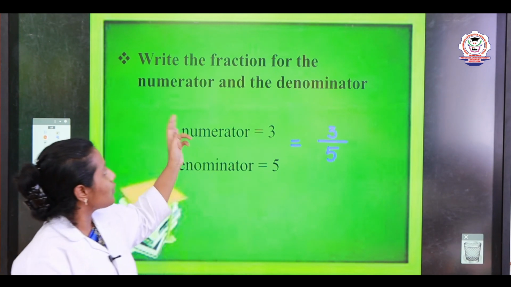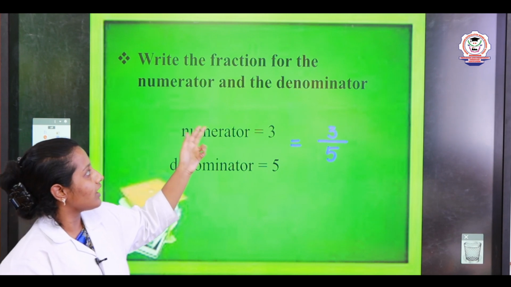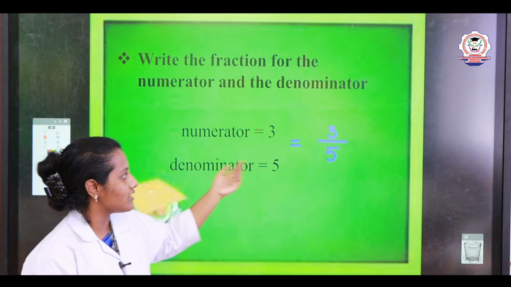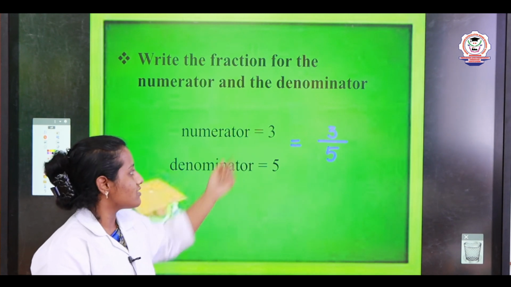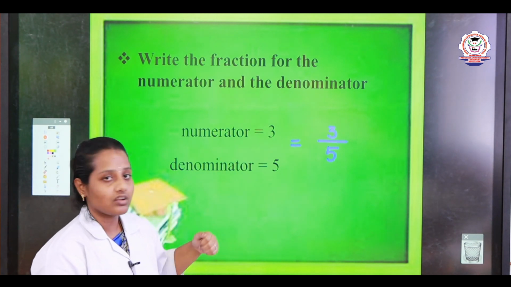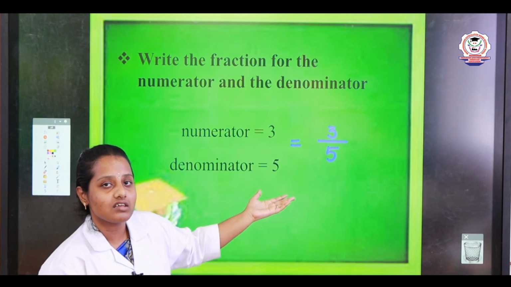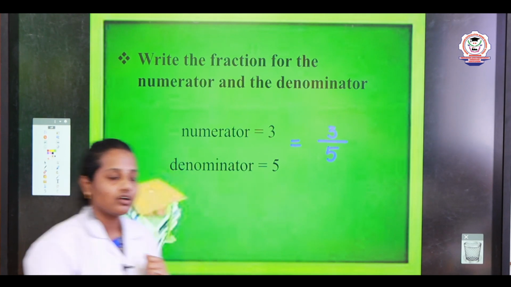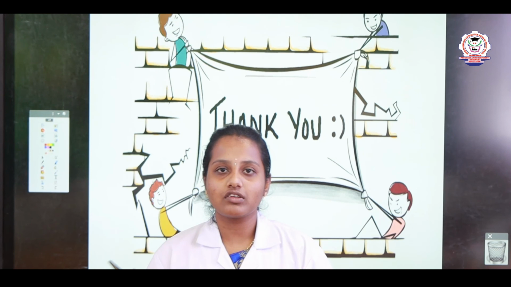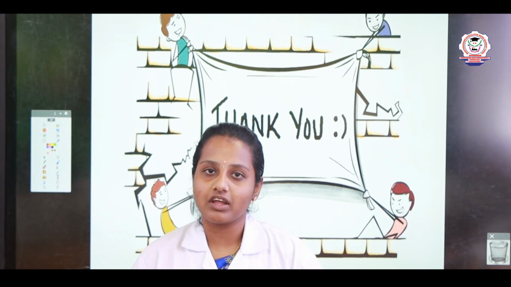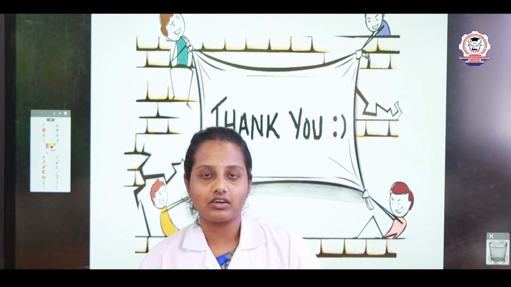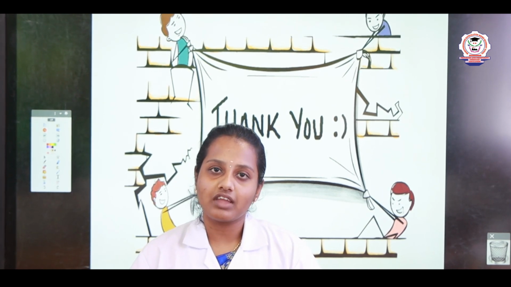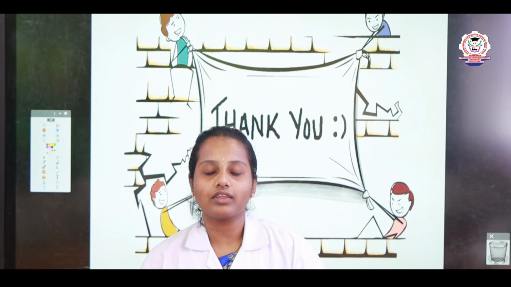So if they ask you to write the fraction for the numerator and the denominator, now we will write that easily: 3 by 5. If they ask 4 as a numerator and 6 as a denominator, now we will easily write that 4 by 6 as the fraction. In today's session, we have learned what a fraction is and how we will write the numerator and denominator of the fraction. I hope you all understand this session, my dears. If you have any doubt in the exercises, please go through this video. Thank you, children.